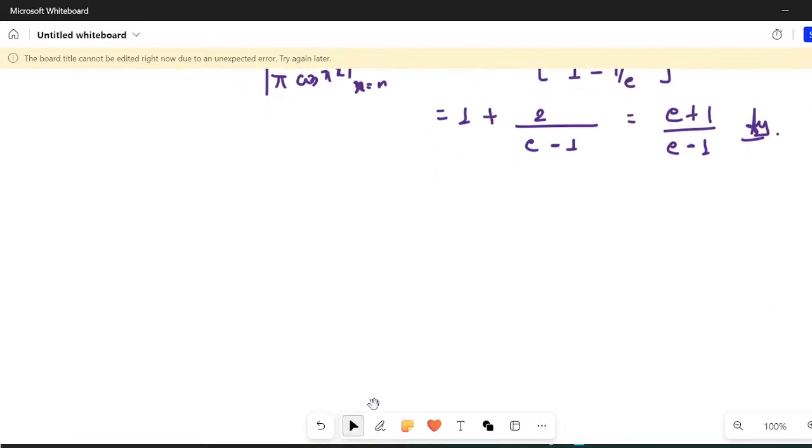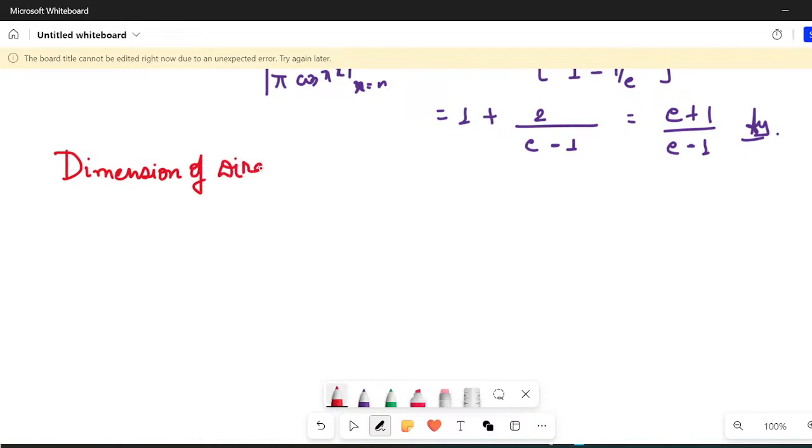Now there are at times a thought that comes into mind regarding the dimension of the Dirac delta function. There are times where you think about what should be the dimension of the Dirac delta function.